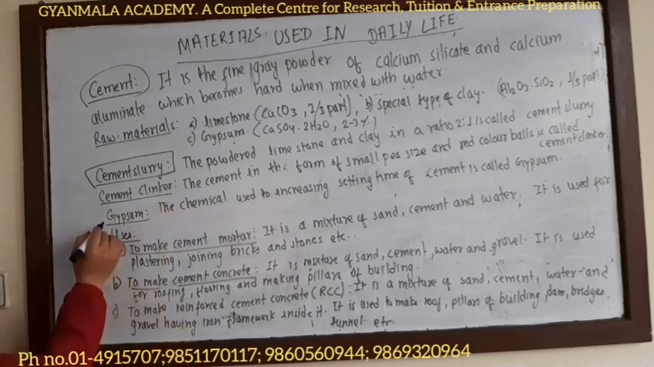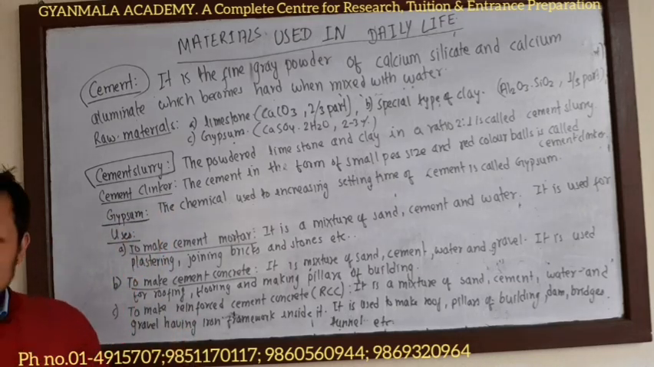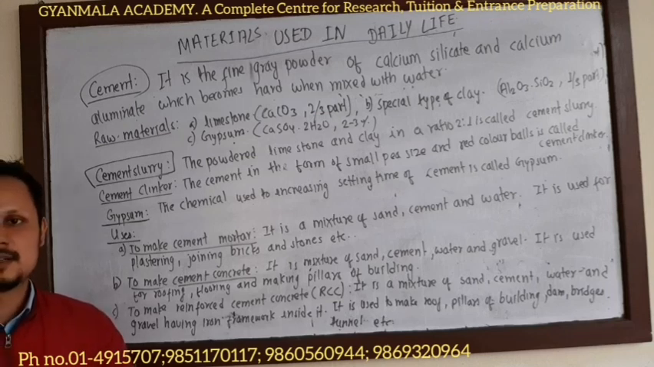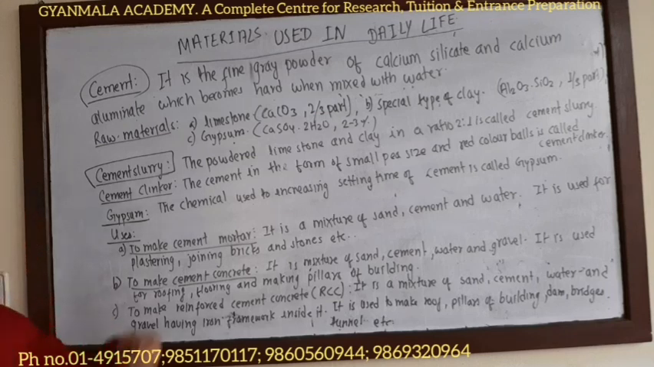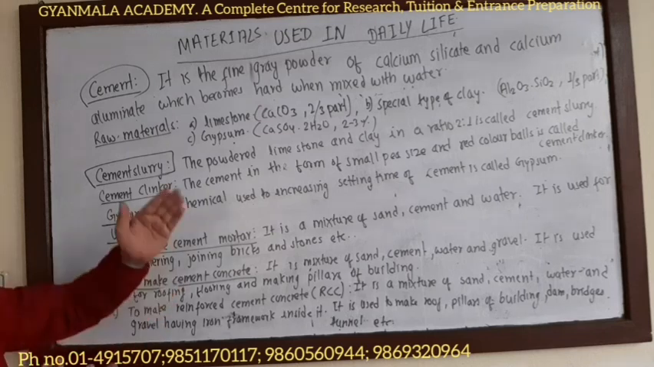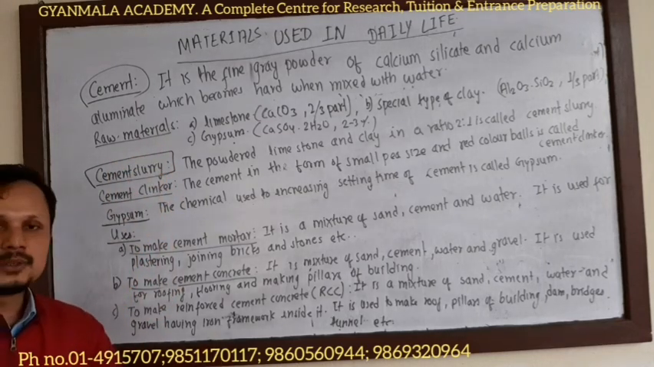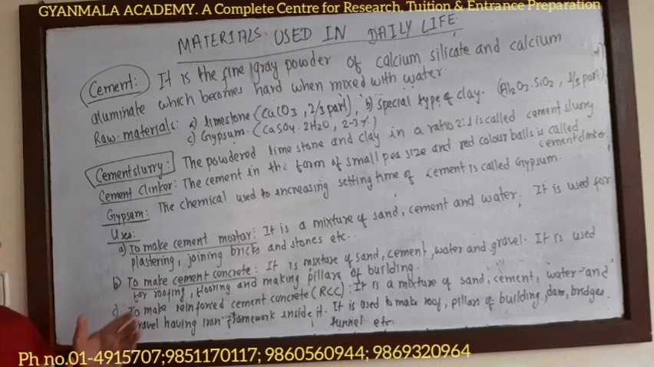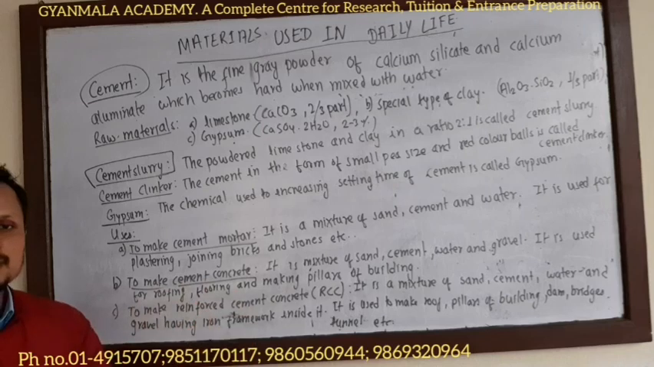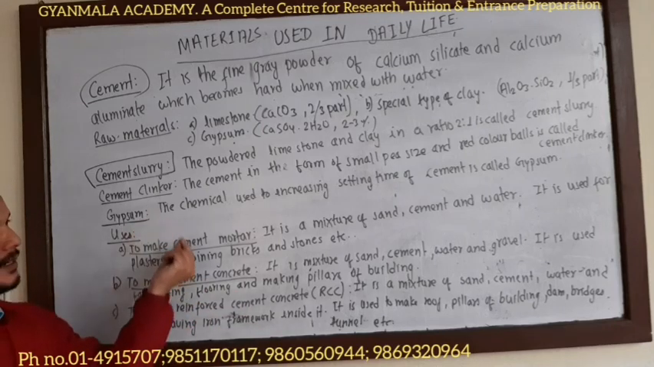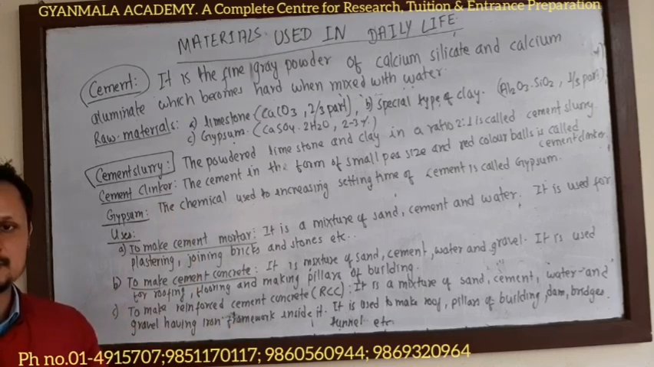Now, gypsum. What is gypsum? The chemical used to increase the setting time of cement is called gypsum. If you do not add gypsum to the cement, then when you mix the cement with water, it becomes hard immediately. So to increase the setting time, so that we can work with that cement, gypsum is added. It increases the setting time, and after some time the cement becomes very hard.